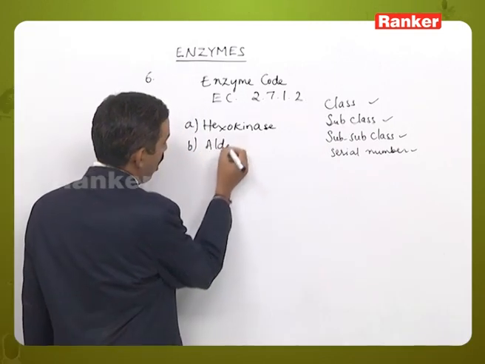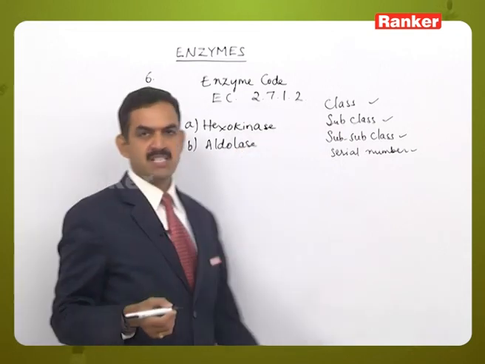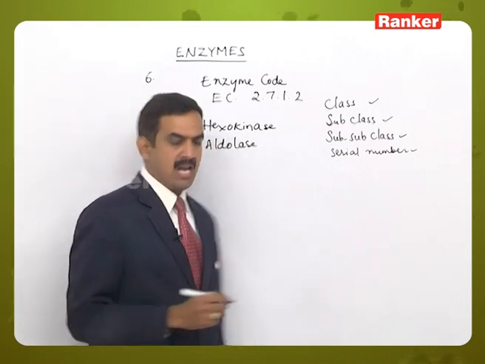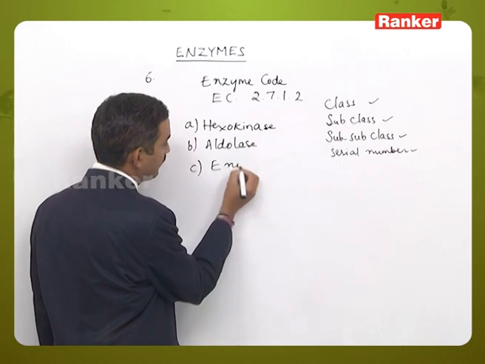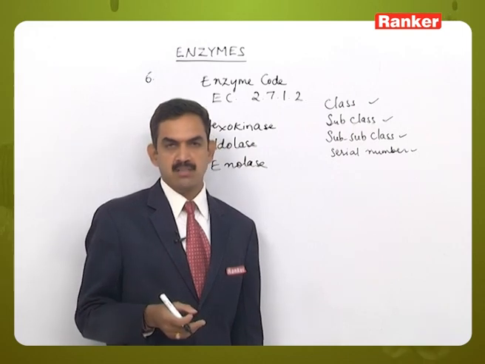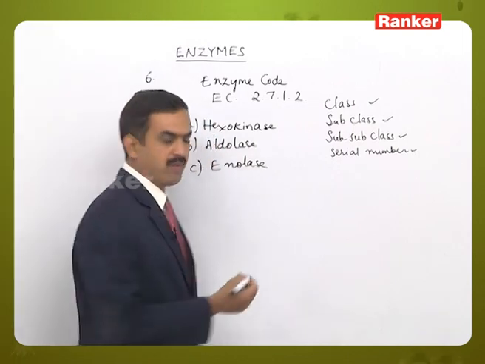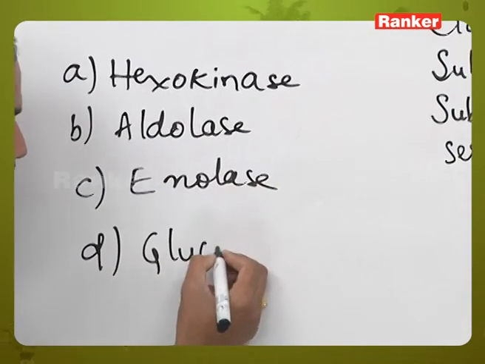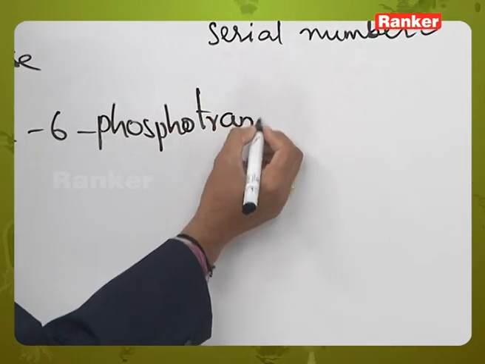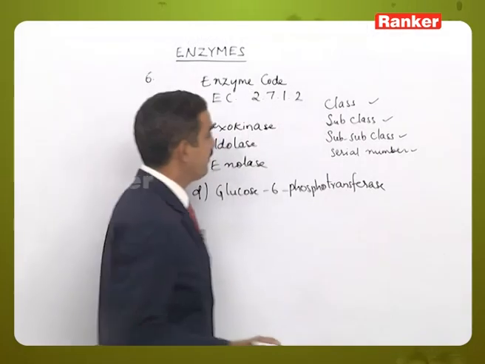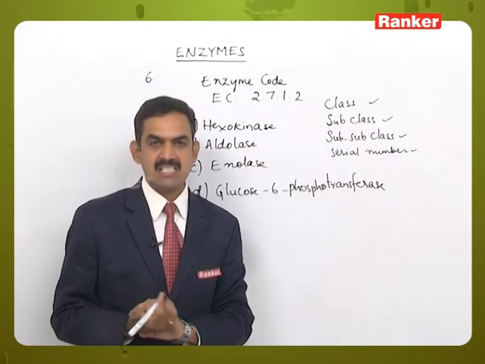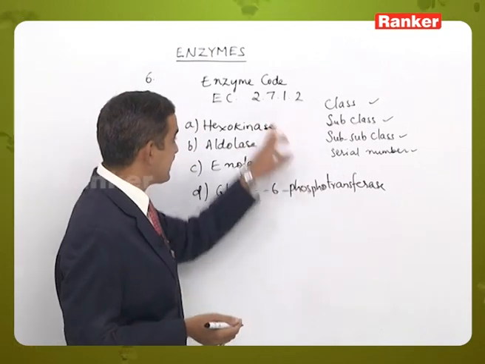Whereas the second one, aldolase, is required for splitting of the molecule in the absence of water. And the third one, enolase, is related to the water molecule aspect. And the fourth one, D, glucose 6-phosphotransferase. So here it is a phosphotransferase, belonging to the second class, called transferases. Under transferases, that is the second class, it is 2.